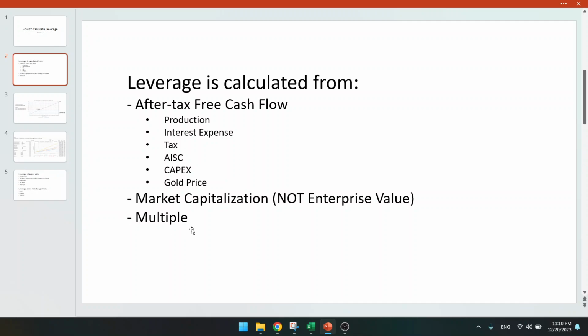If you take a small company, like Soma Gold, which we will talk about today, then the multiple is lower. A multiple of 4 or 5, that's what I use. So the multiple is very important. It also depends on the mine life. If you have a very high mine life, probably the multiple will be higher and there will be more leverage. So, 3 important parameters.